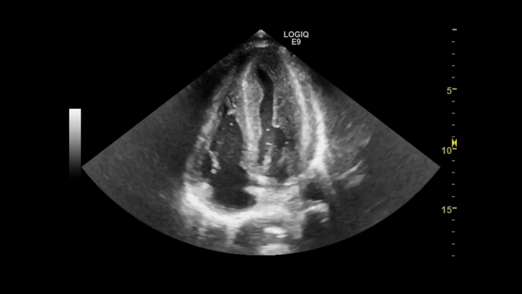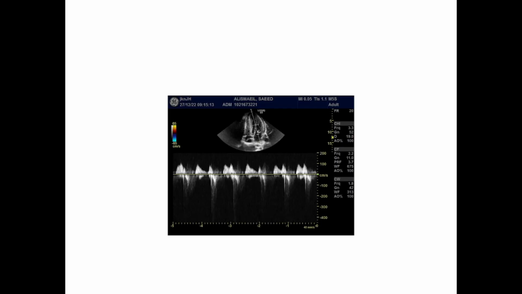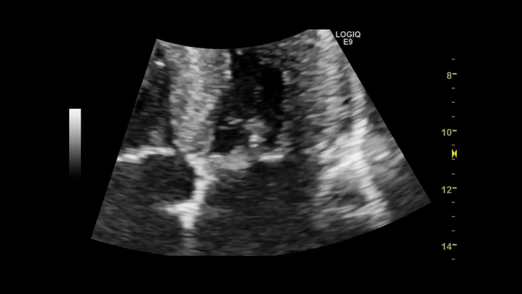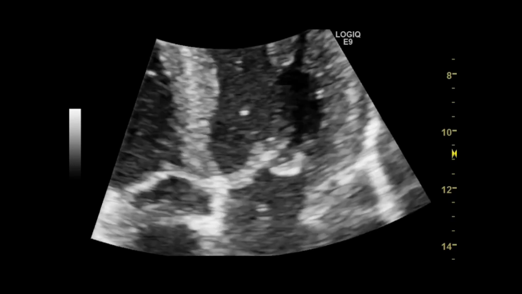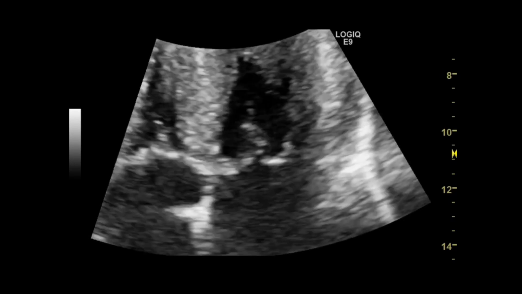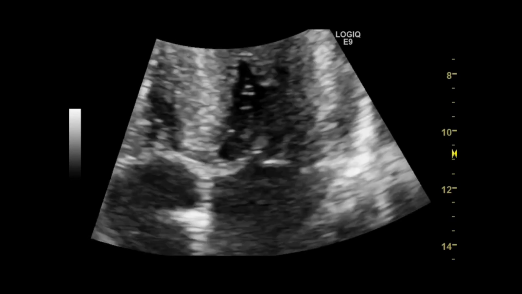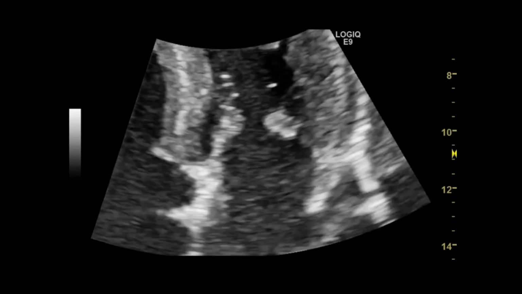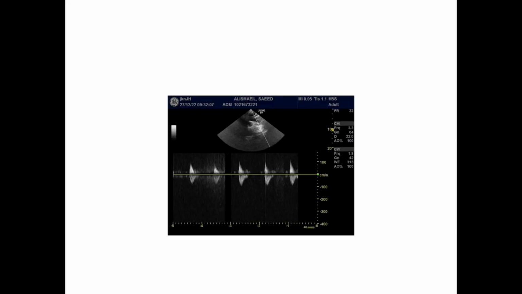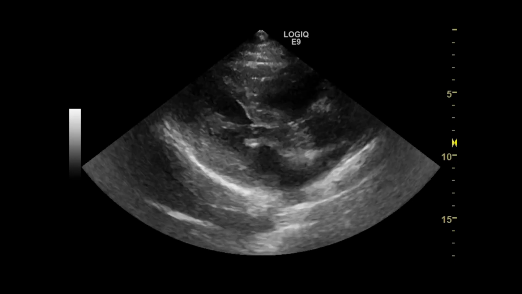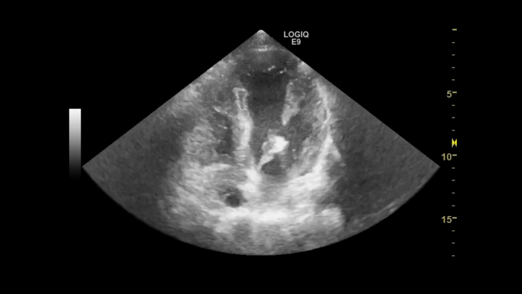The patient also has mitral regurgitation, and also tricuspid regurgitation. Here, there is acceleration in the chordae, and there is also infiltration in the chordae. This is marked LVH.